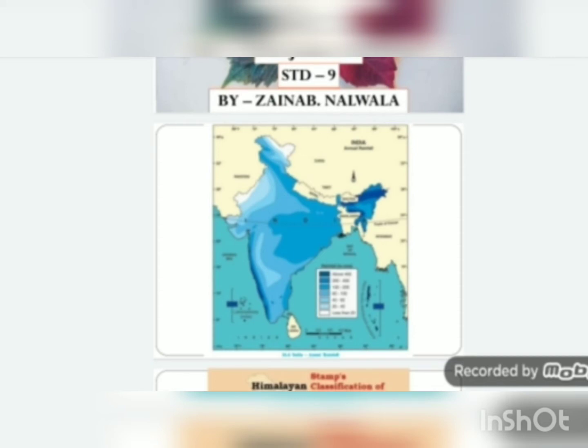This picture shows the annual rainfall in our country. The darkest blue area shows the maximum rainfall, and the lower regions are marked with lighter shades, and then the lightest one is white. So there are different classifications made in the climatic regions of our country. Here you can see the Himalayan region, the Malabar coast, Tamil Nadu, Konkan coast, moderate rainfall area, heavy rainfall area.